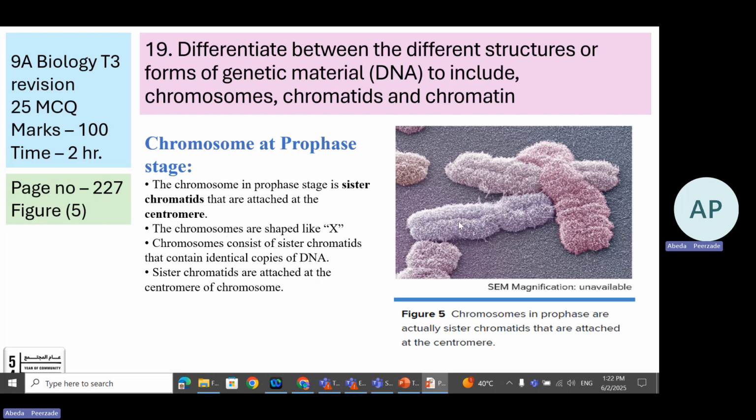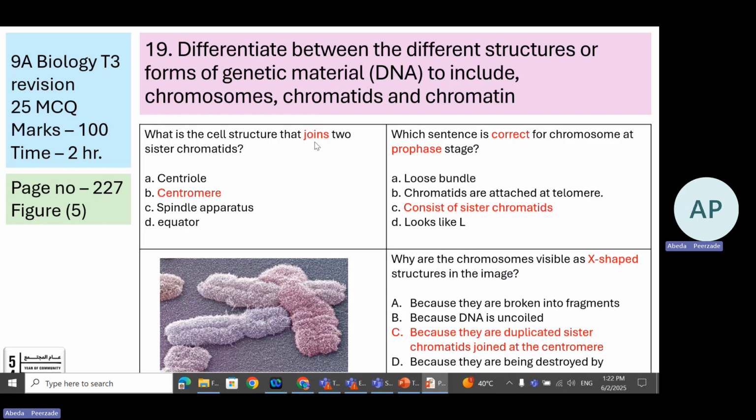Chromosomes are shaped like X. So this is X. A chromosome consists of sister chromatids that contain identical or similar copies of DNA. Sister chromatids are attached at the centromere of the chromosome. So by now you must be very sure that the structure which joins the sister chromatids is called the centromere.